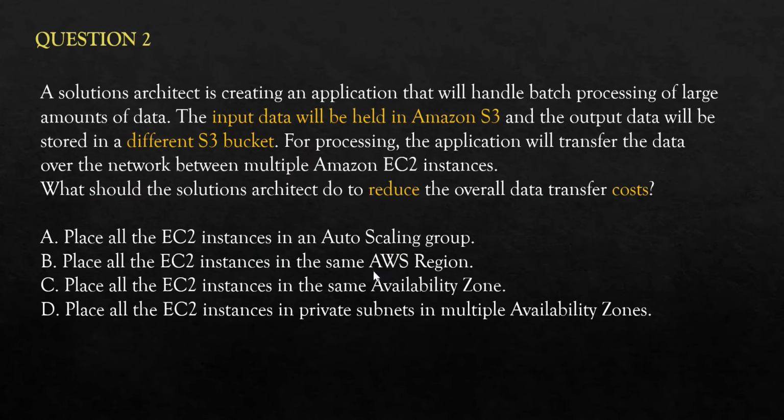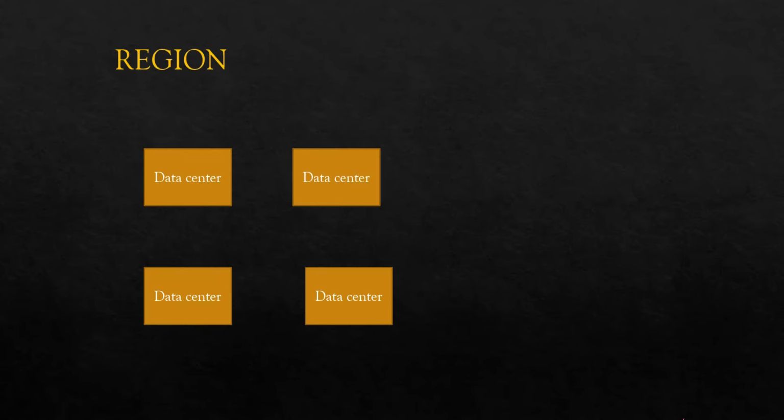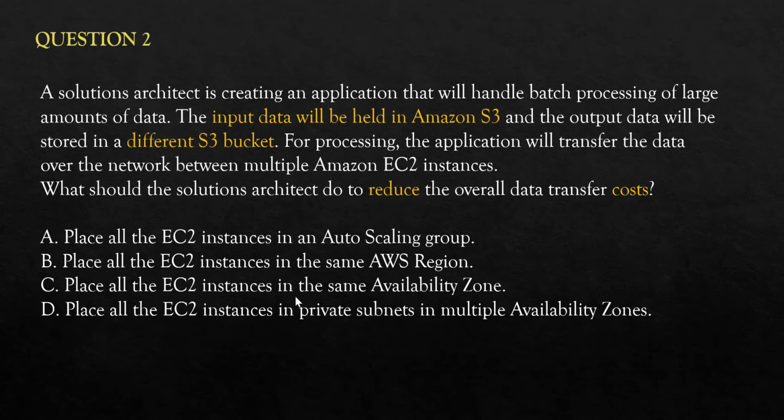Option B suggests you place all EC2 instances in same AWS region. That is fine, but it can be in different data centers. So region is made up of data centers. One EC2 instance can be in this data center, another can be in this data center. If I have all EC2 instances in one data center, each data center is an availability zone, suppose. If I have it in one availability zone, then that would be better, right? So let's see in the question, do we have other options? So it says in same AZ. So same AZ is better than same region.